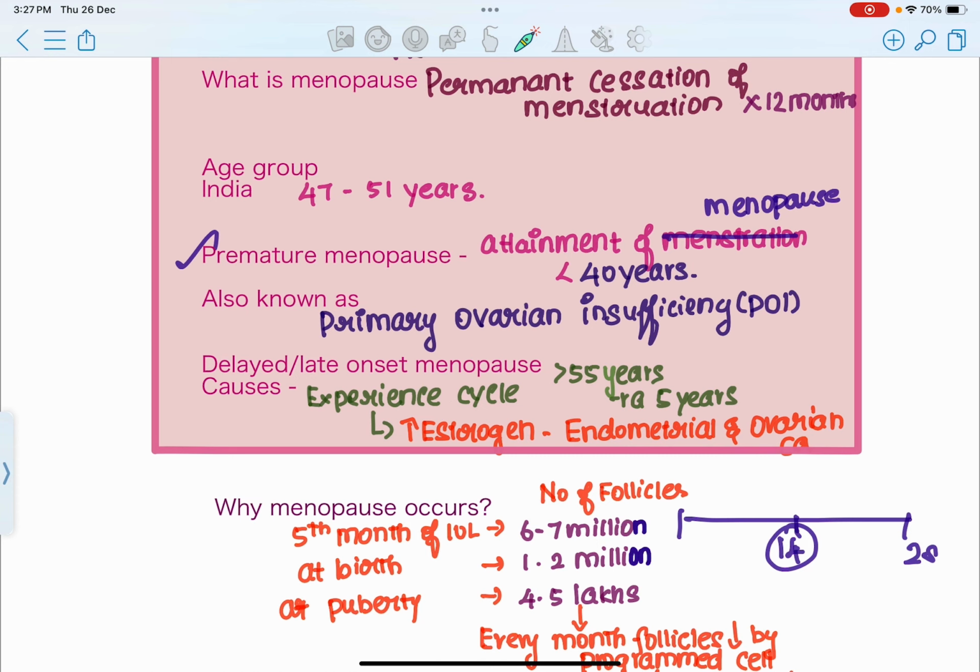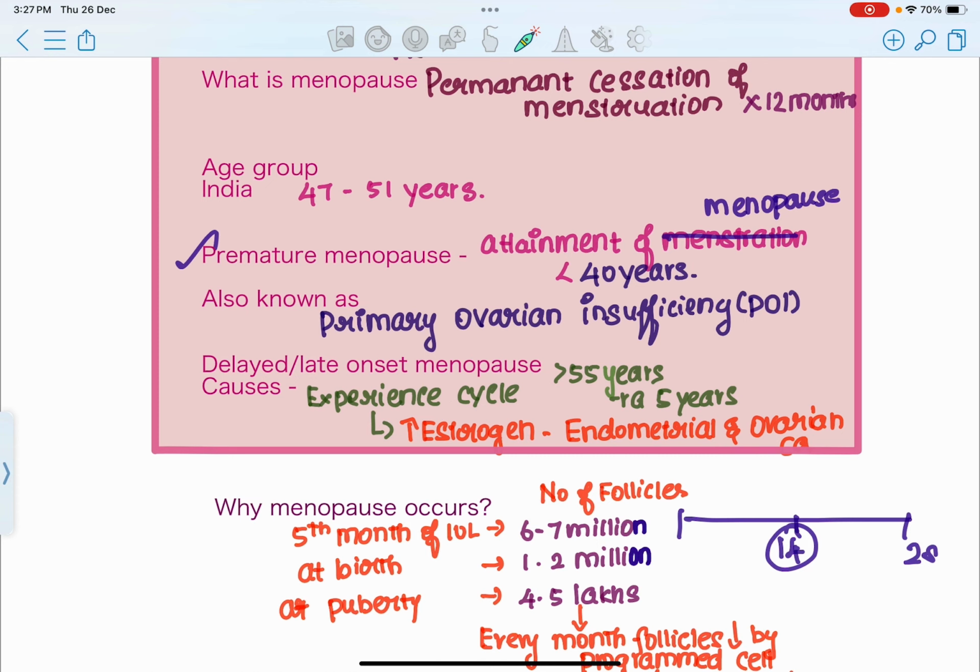We'll be discussing this premature menopause in a separate module, right? As of now, you need to learn that premature menopause is when a female attains menopause at less than 40 years of age, and it is also called primary ovarian insufficiency, POI. Is that clear? Yes. So having discussed premature menopause, now the contrary is delayed or late onset menopause.